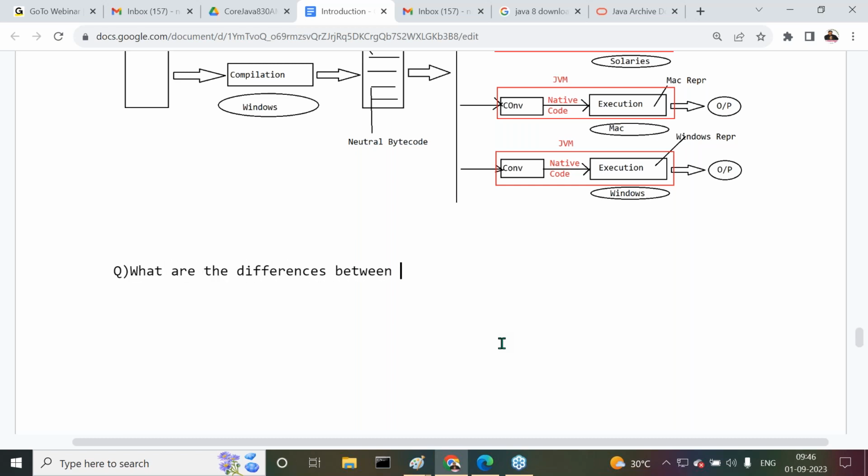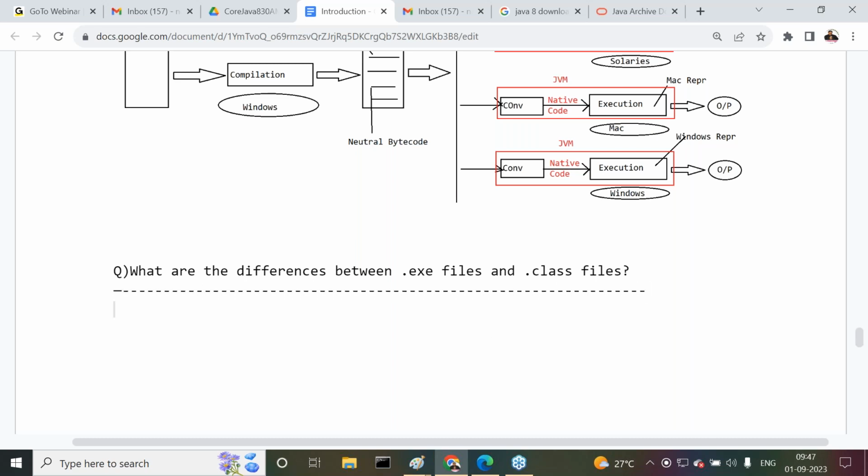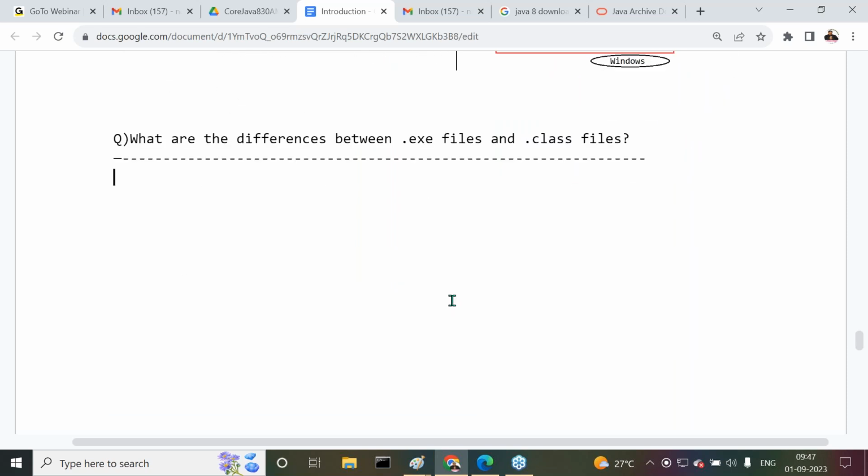What are the differences between .exe files and .class files? As we have seen already, there are some points you already know.